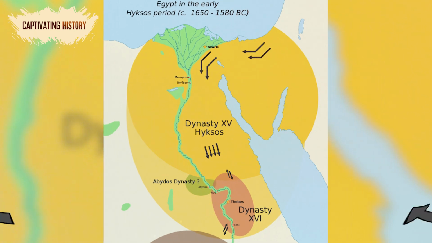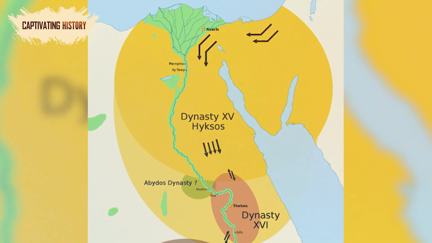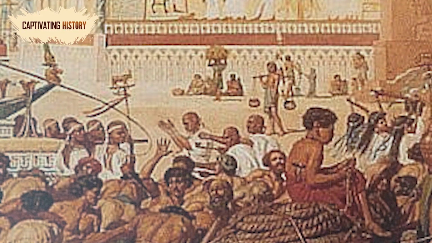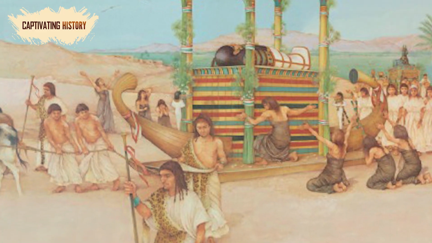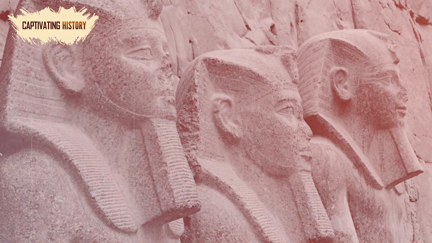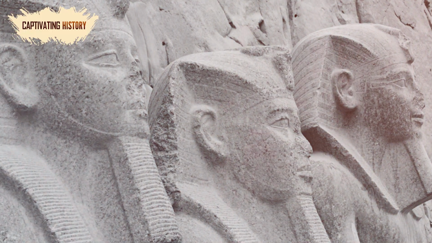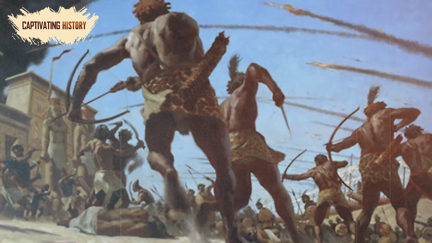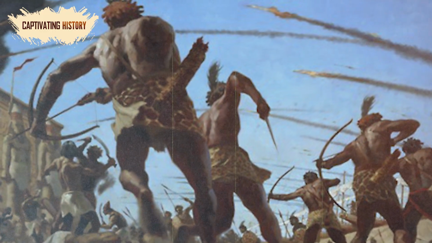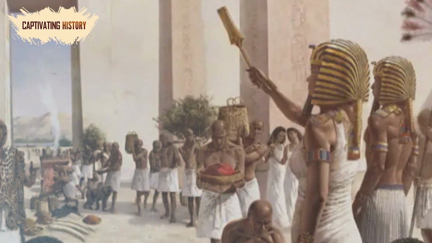The 16th dynasty, which also ruled during this time, was short-lived and only in power for around 70 years. During their rule, they were plagued by famine, and many believed they were vassals of the Hyksos kings. The fall of the Middle Kingdom was gradual and consisted of many contributing factors. When the 12th dynasty ended, there was an issue of succession, which led to a series of weak rulers. These rulers left Egypt vulnerable to outside attacks, as they were focused more on internal rivalries than strengthening the kingdom.